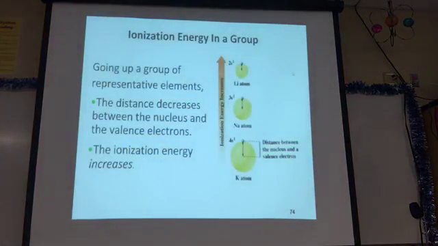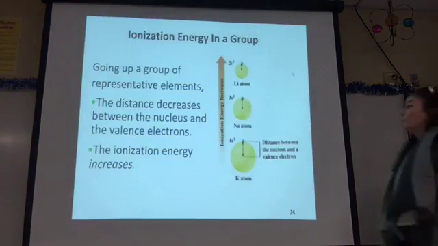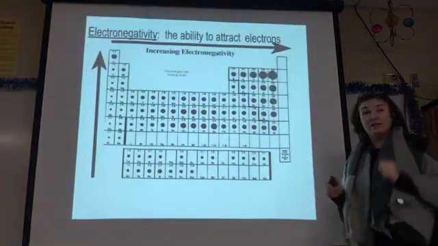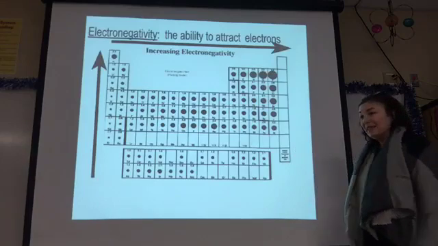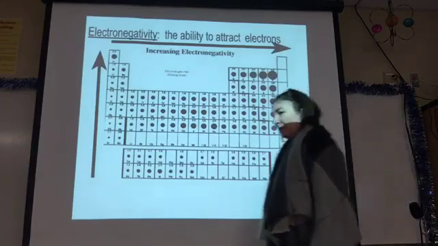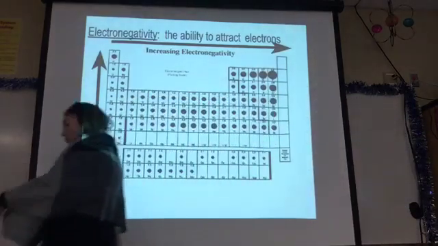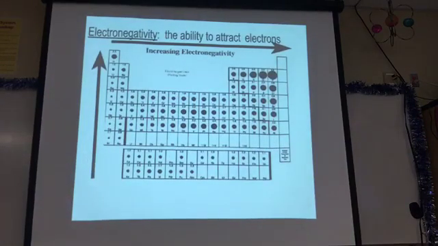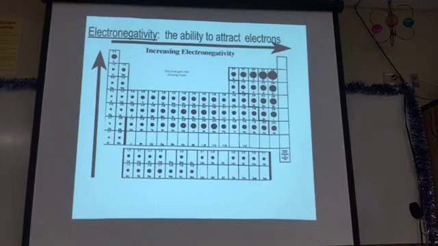Okay, so once again, ionization energy in groups. Our final slide of this chapter is electronegativity, and we'll circle back to this in chapter 8. Electronegativity is how attracted electrons are to a specific atom.